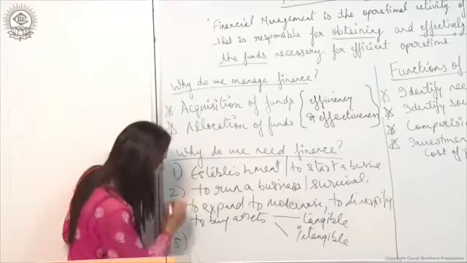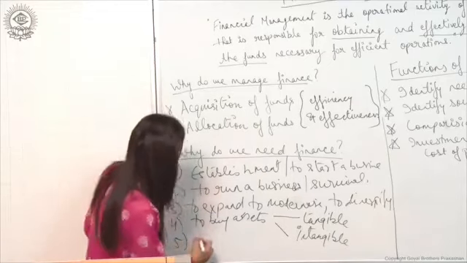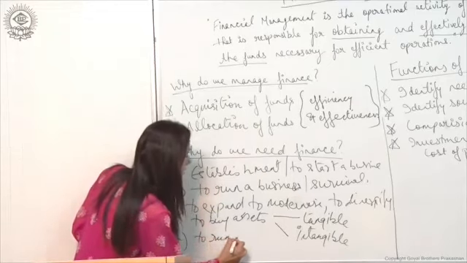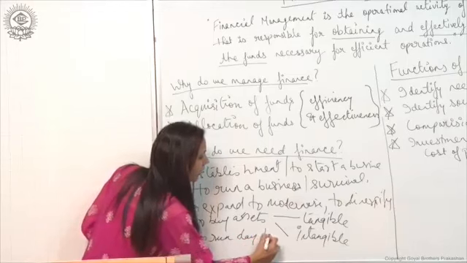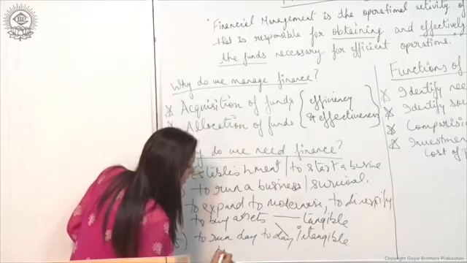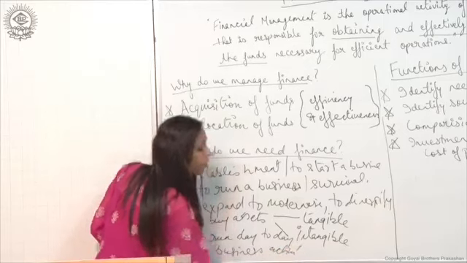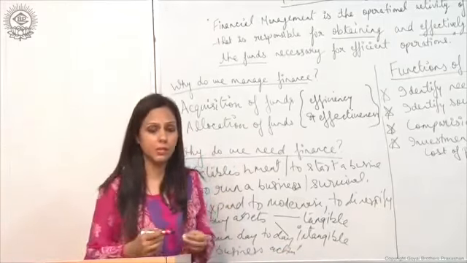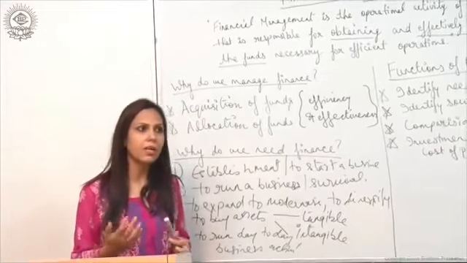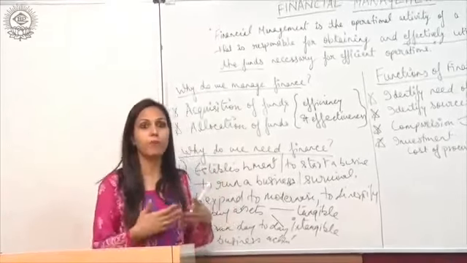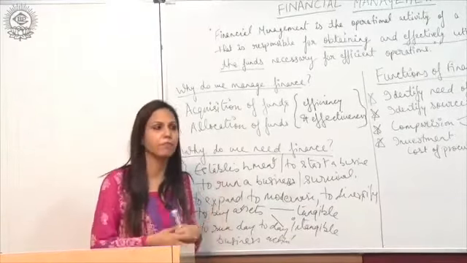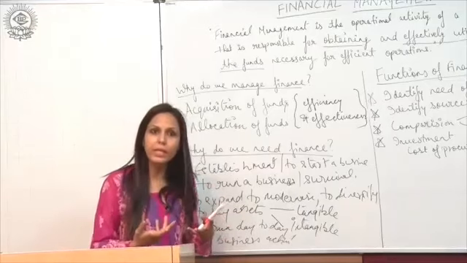Now the next one is to run day-to-day business activities. Now what are the day-to-day business activities? The day-to-day business activities are that we have to pay salaries, we have to pay wages, we have to buy stationery, we have to purchase raw material, right?